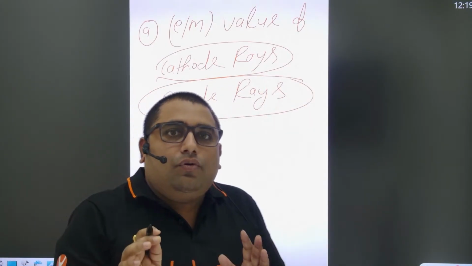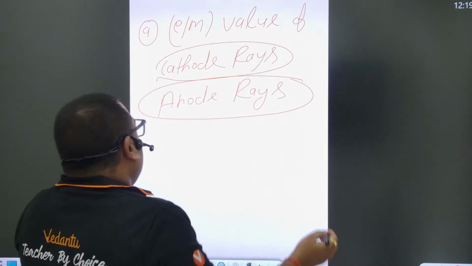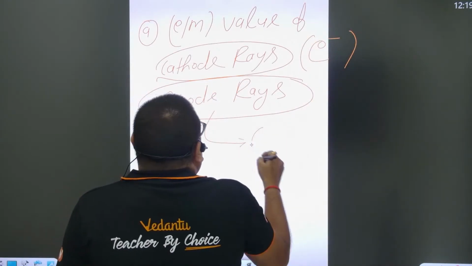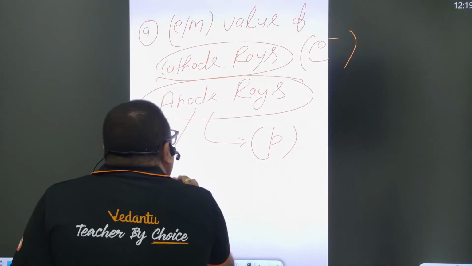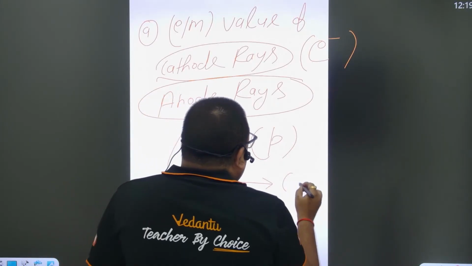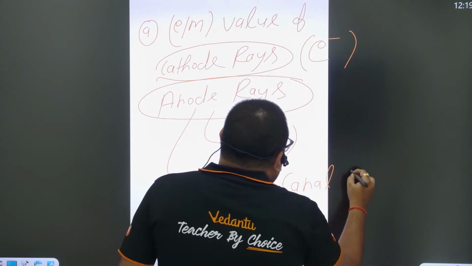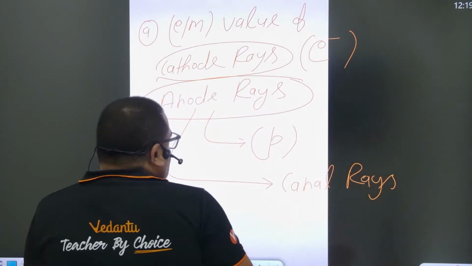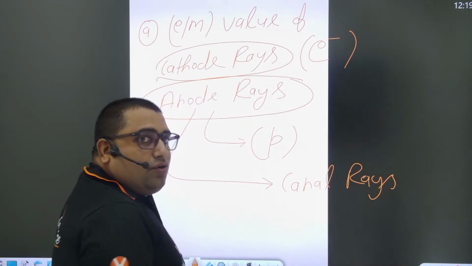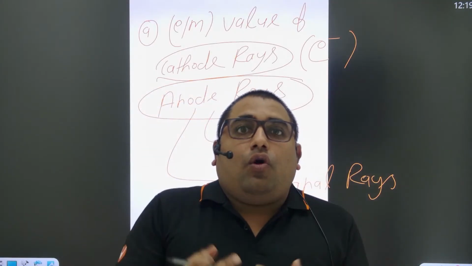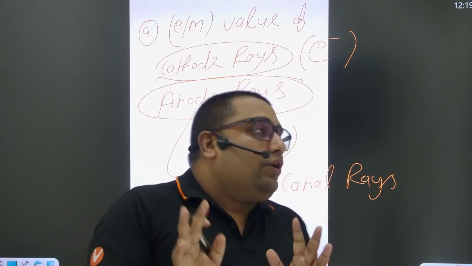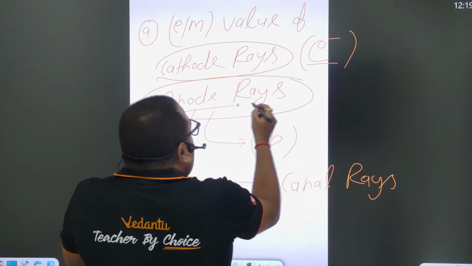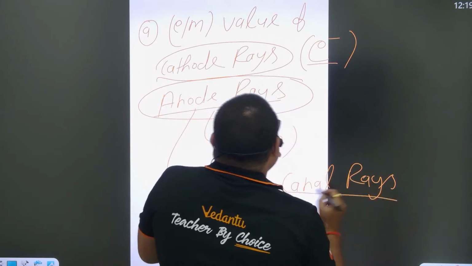And all of you know cathode rays are a stream of electrons. Basically cathode rays means electrons, and anode rays basically means protons. Anode rays are also called canal rays. All of you know, right, beta? They are also called canal rays, or sometimes anode rays, and they are also called protons. So is it okay to all? Cathode rays are also called electrons, and anode rays are also called protons or canal rays.